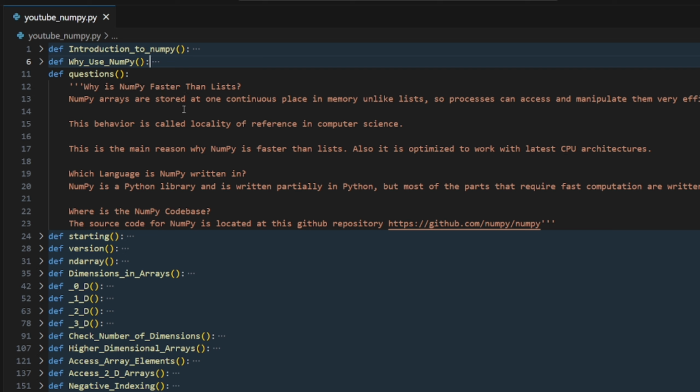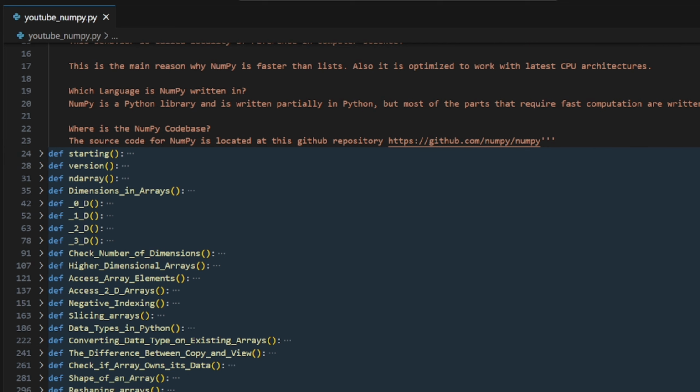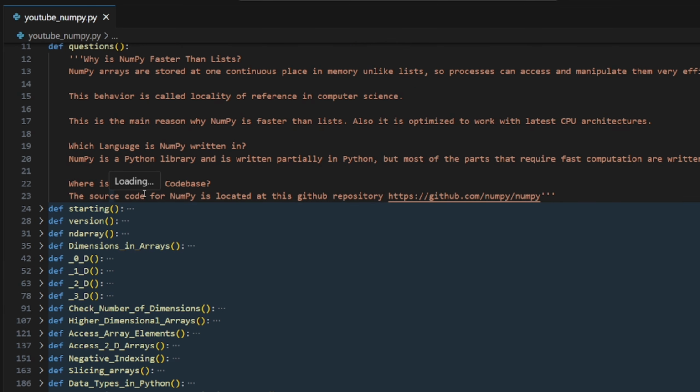Numpy stores the data in a continuous place in memory, while a list has certain gaps in between. In the process of accessing or reading data from memory, it is easier and quicker for Numpy. Numpy is a Python library, but it is not fully written in Python. It is written in C or C++. Why is it so? Python uses an interpreter which works line by line, and then executes line by line. But C and C++ run the whole program in one go, which is much faster than Python.